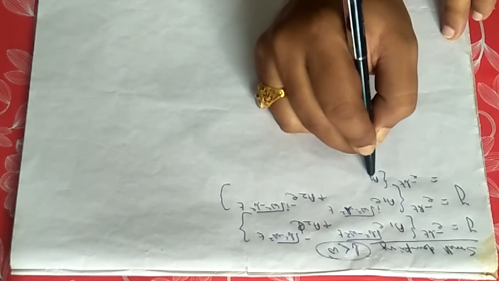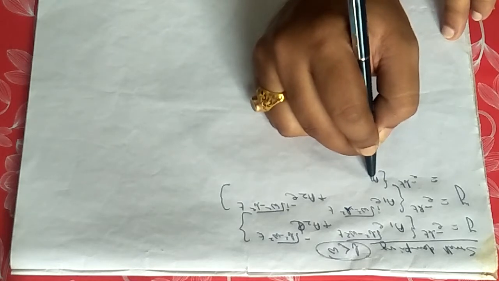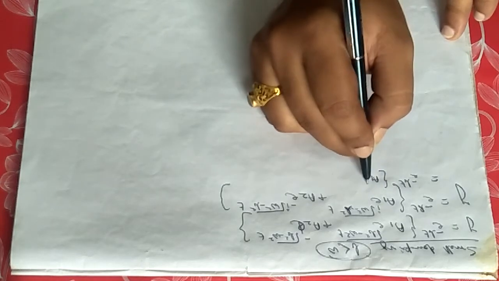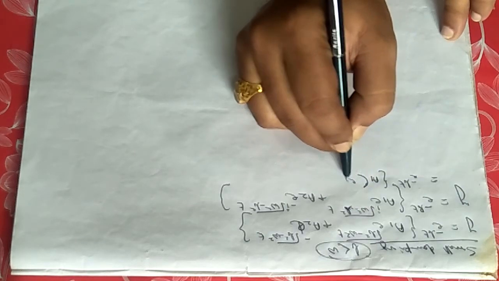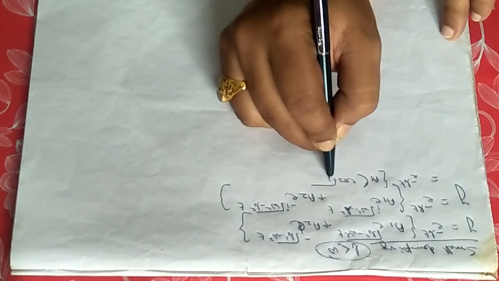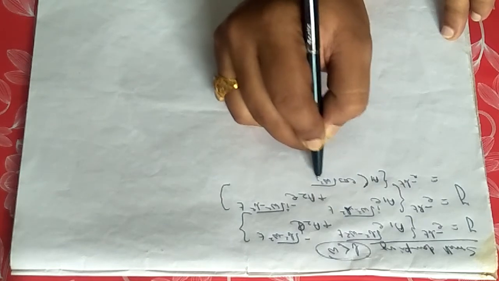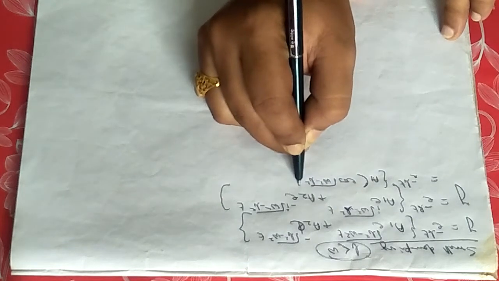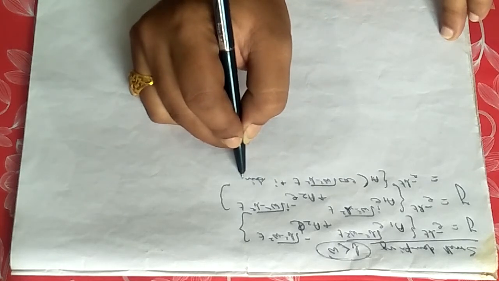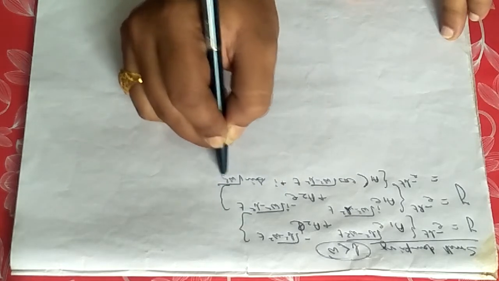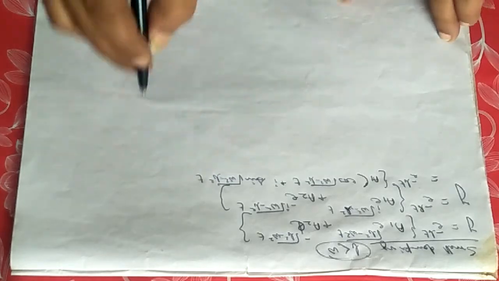The first term a1, then expansion of this one: cos of whole root over of omega square minus b square into t plus i sin whole root over of omega square minus b square into t.